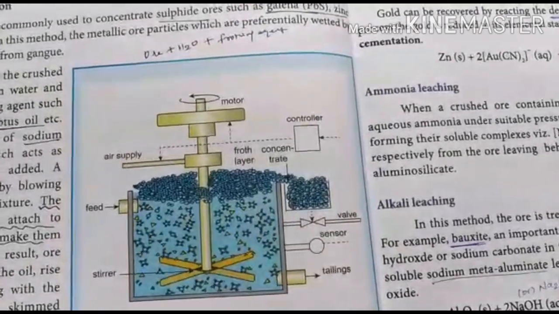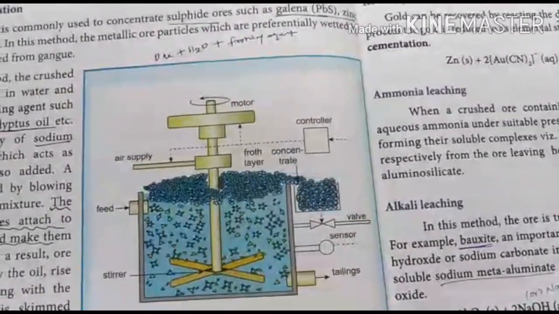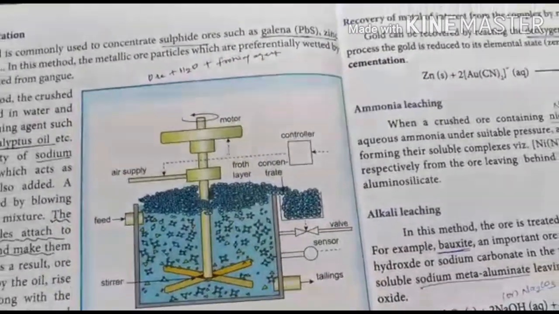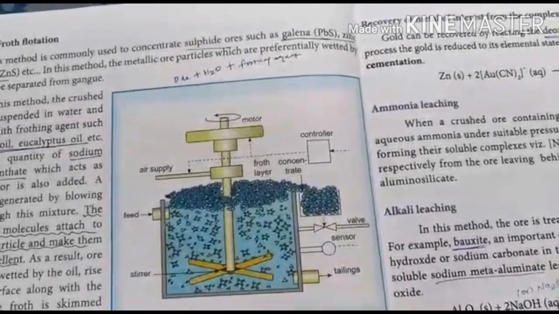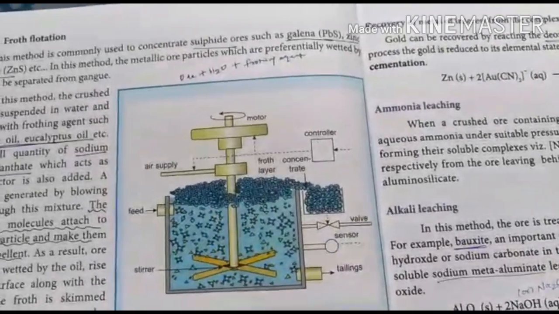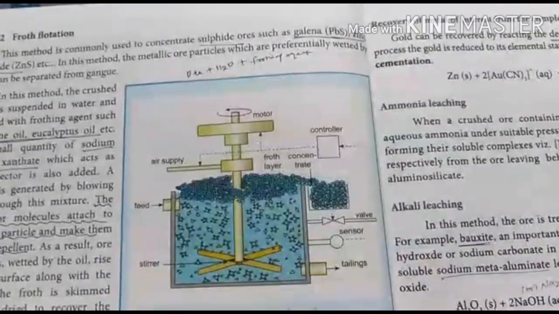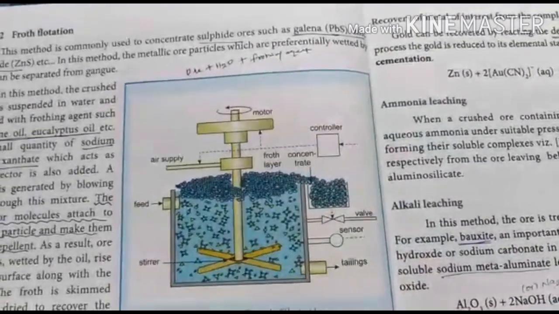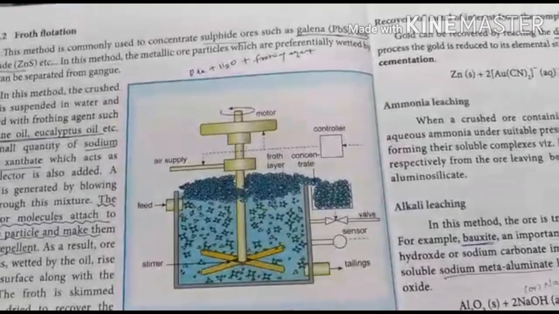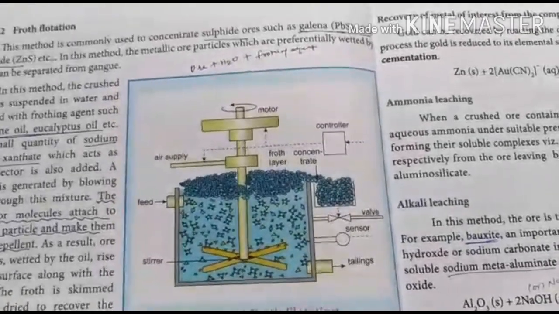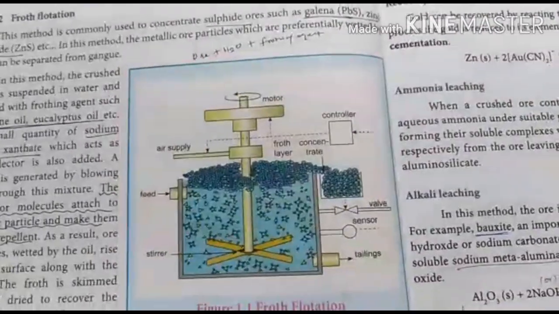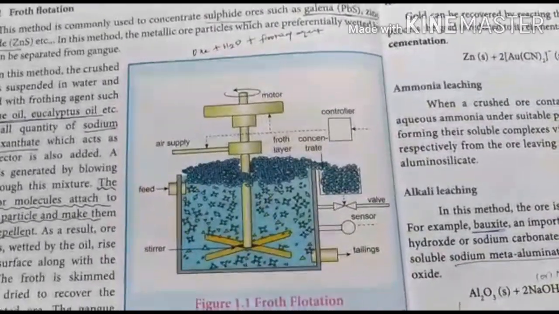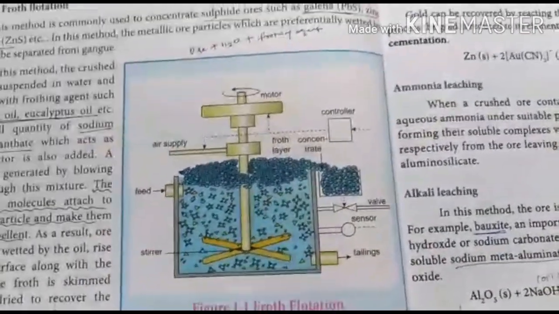Sometimes the sulfide ore contains another sulfide as an impurity. For example, in the case of galena, zinc blende is present as an impurity. Galena is PbS, and it contains some impurities such as ZnS, that is zinc sulfide. So actually we are concentrating the sulfide ore, but that sulfide ore contains another sulfide as impurity.